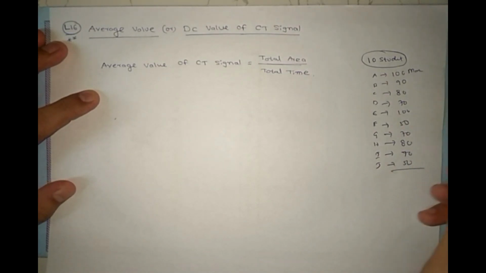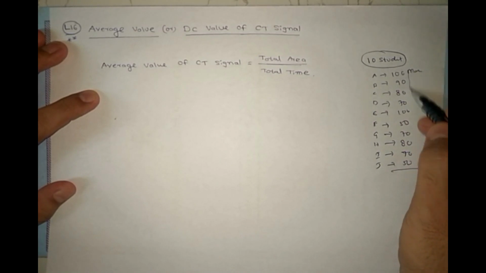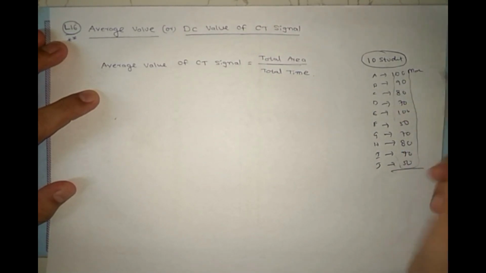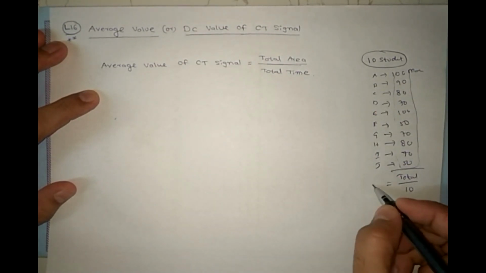So how will you find the average marks of this? We'll add all these, the total, divided by the total number of students, 10, right? So like this we'll find the average.